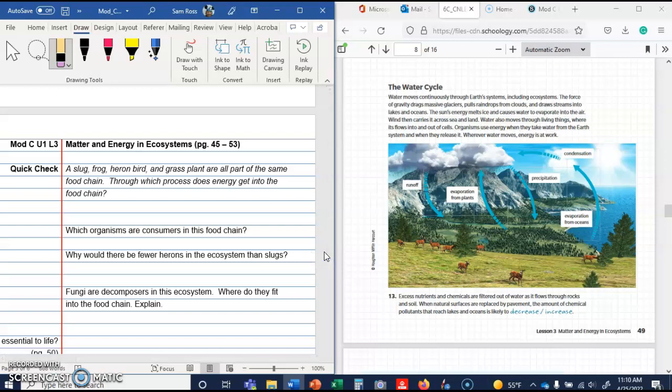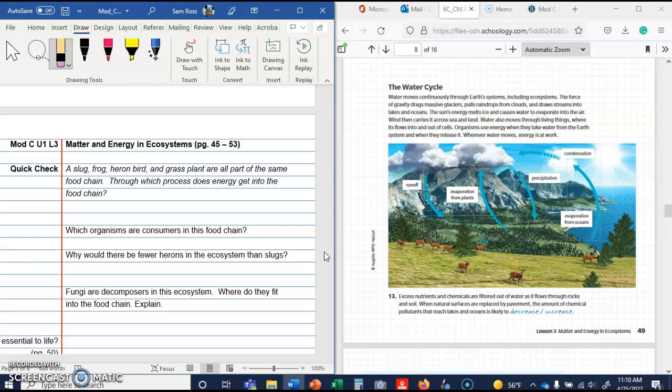Check. A slug, a frog, a heron, bird, and grass plant are all part of the same food chain. Through which process does energy get into the food chain? It ultimately comes from the sun, stored in the grass through photosynthesis. So the process is photosynthesis. Which organisms are consumers in this food chain? The frog, the heron, and the bird are all consumers. The slug is a decomposer.